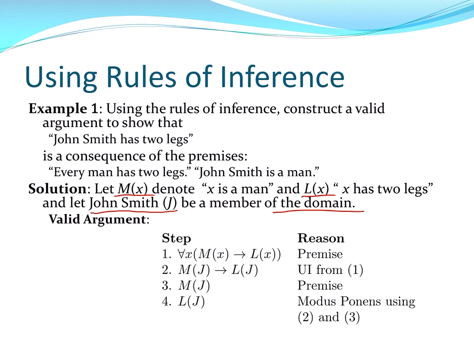And now we have another premise. We've justified 1, justified 2. Now we have another premise that J is a man. M of J is true. So we can write that down as a premise.